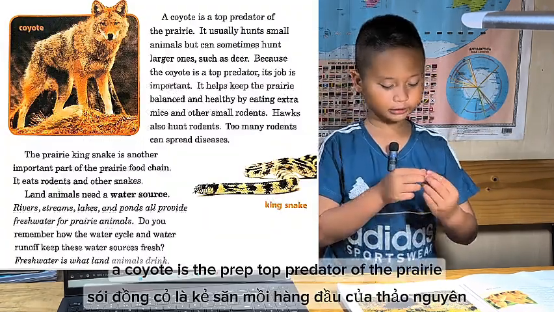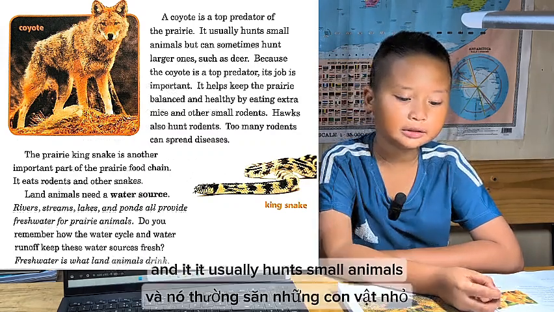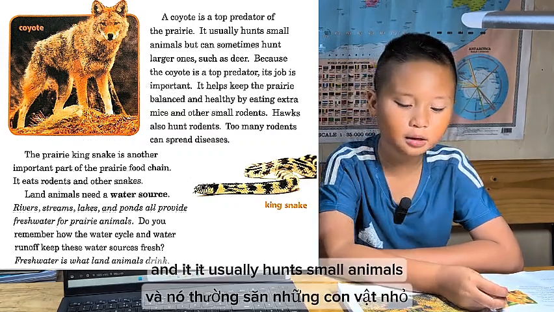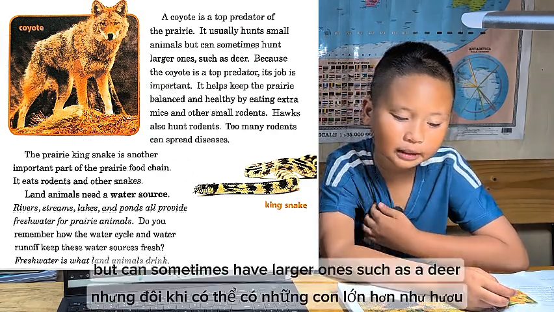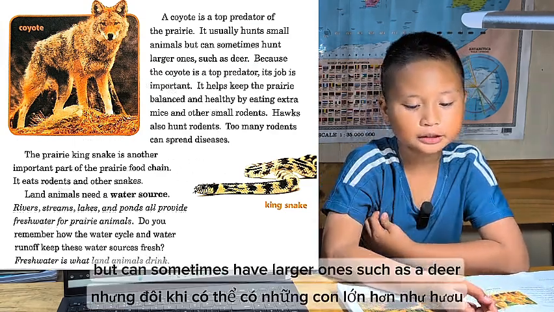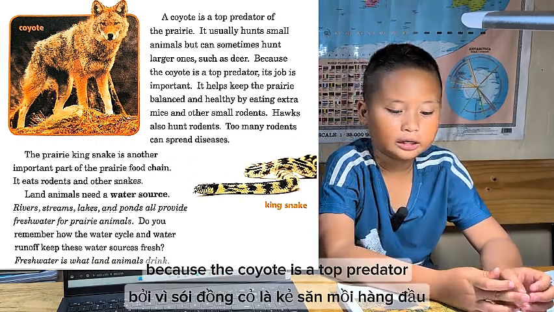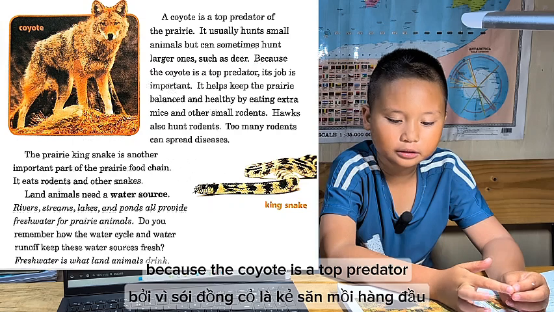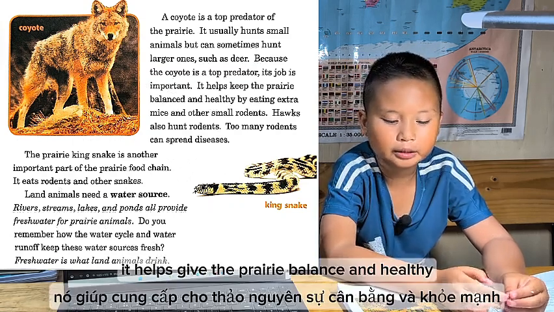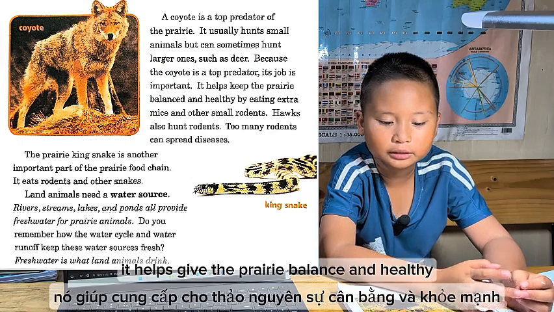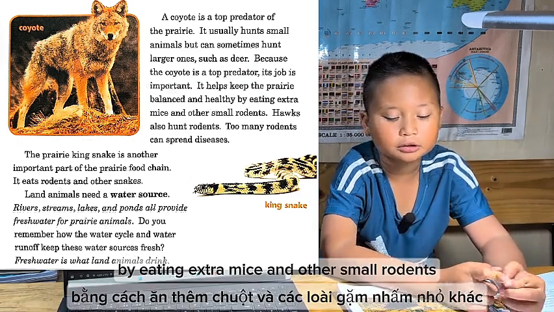A coyote is the top predator of the prairie. It usually hunts small animals, but can sometimes hunt larger ones, such as a deer. Because the coyote is a top predator, its job is important. It helps keep the prairie balanced and healthy by eating extra mice and other small rodents.